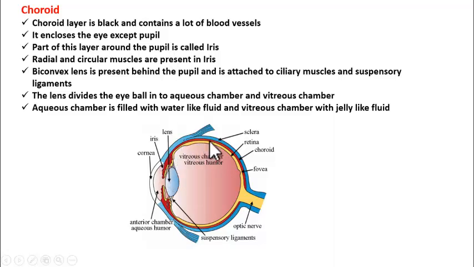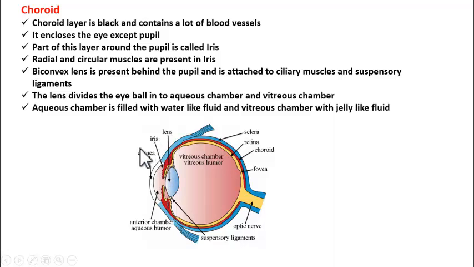This choroid layer is very thin posteriorly, but it is expanded anteriorly. If you see here, it is thin here, but the anterior side should be a little expanded, right? From the expanded portion we see 2 projections. So if this is the expanded portion, these are the projections. This projection is called iris.